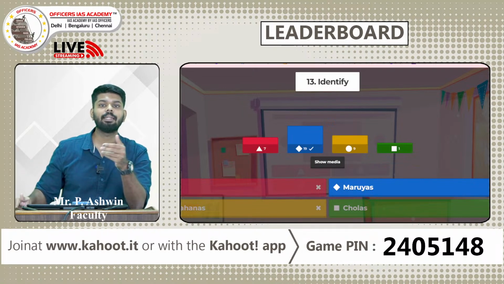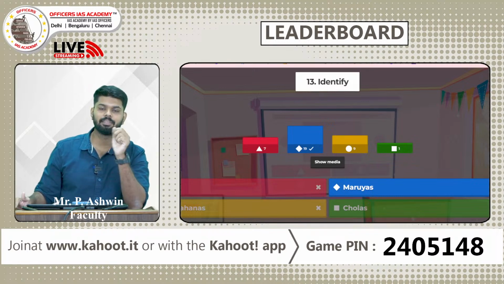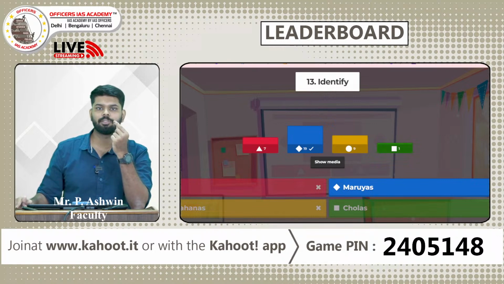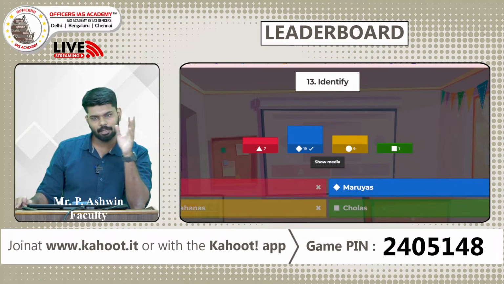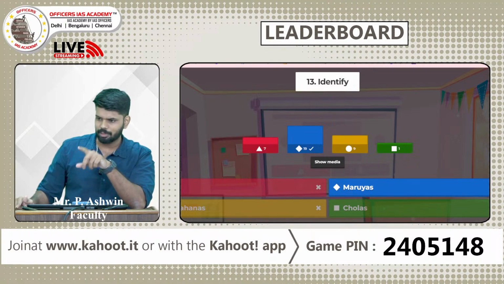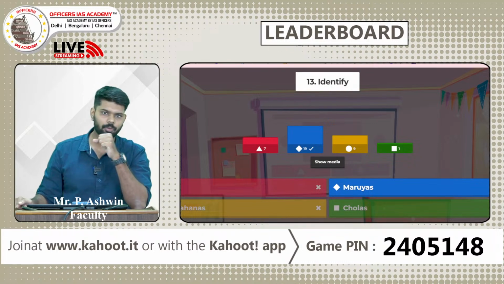But slowly, with the incoming of the Indo-Greeks in the first century BC, die-struck coins were used, which were even followed by the Guptas. And finally, the actual mold coins were introduced during the later Guptas and even the Chola times. So punch-marked is one of the oldest coins, and among these four, you could see Mauryas are the oldest dynasty. You can use this technique to write the answer.